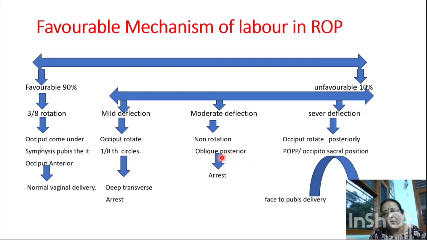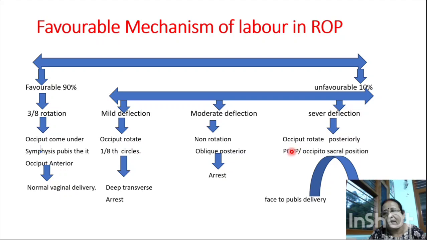So the head engages in the oblique diameter and descends in the same diameter into the pelvic floor over the ischial spine. After that, there will be no rotation and the head will arrest obliquely in the lower pole of the pelvis. So it is known as the oblique posterior arrest.